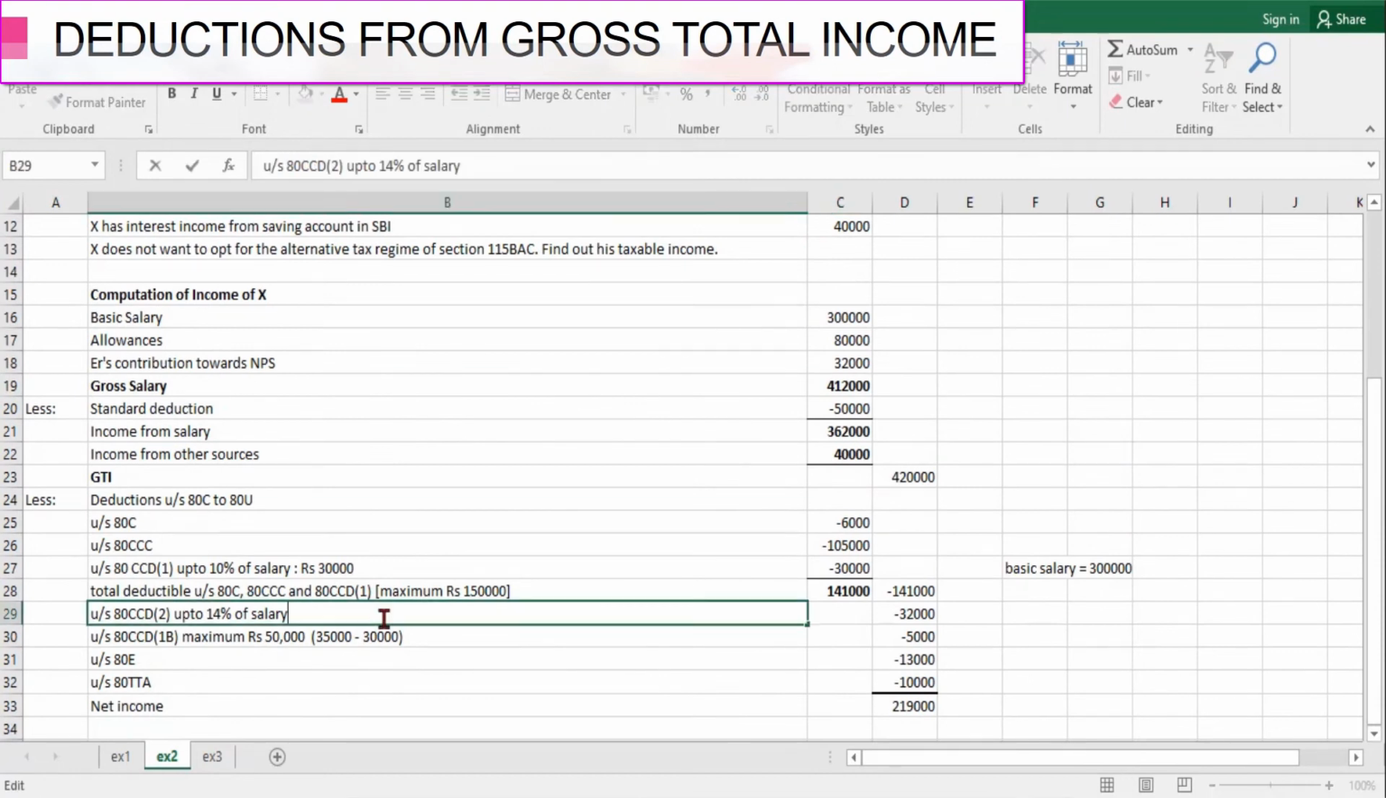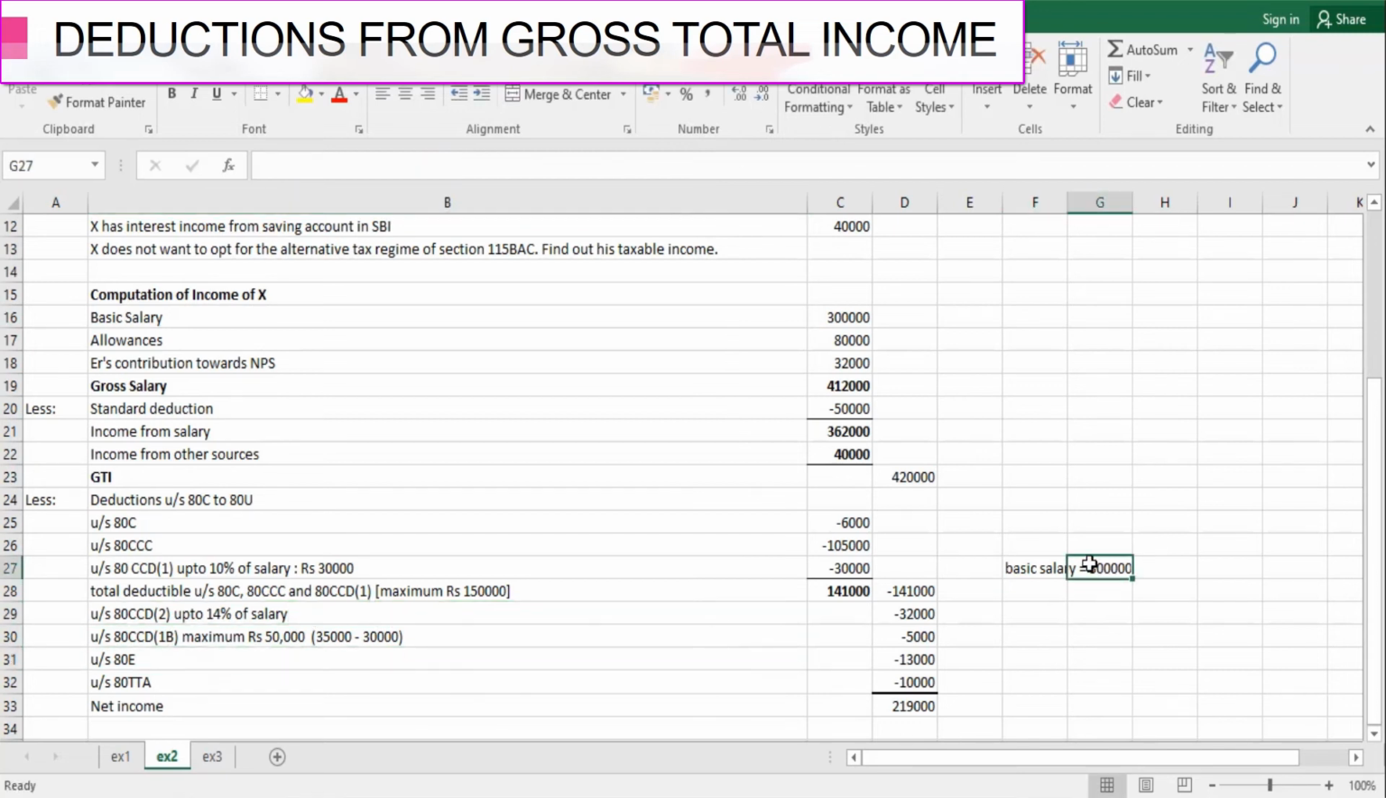So in the case of a government employee, the contribution limit is 14%. In the case of any other employee, this limit is 10% of salary. Since he is a government employee, we will give him the deduction under section 80CCD(2) up to 14% of his salary. Salary again here would be rupees 3 lakhs.